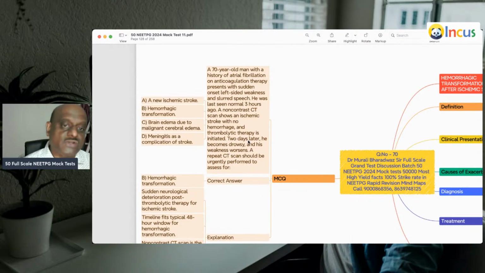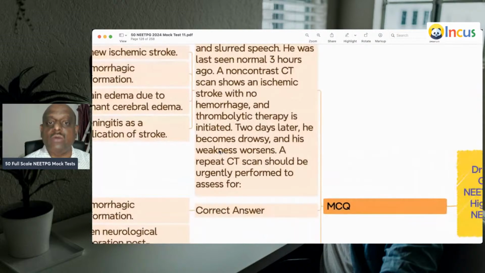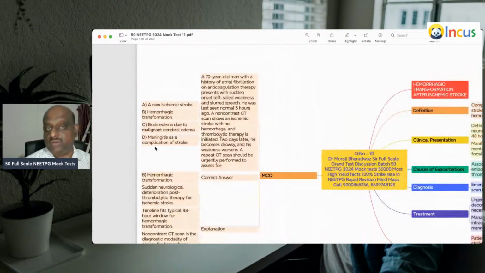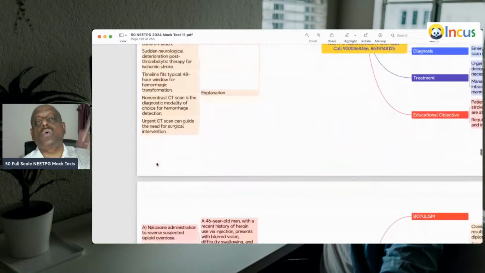There was an ischemic stroke, no hemorrhage. Thrombolytic therapy started, but he became drowsy 2 days later and weakness worsened. So always in an ischemic stroke, whenever you start thrombolysis, it can convert into a hemorrhagic stroke, is what you need to be careful about.